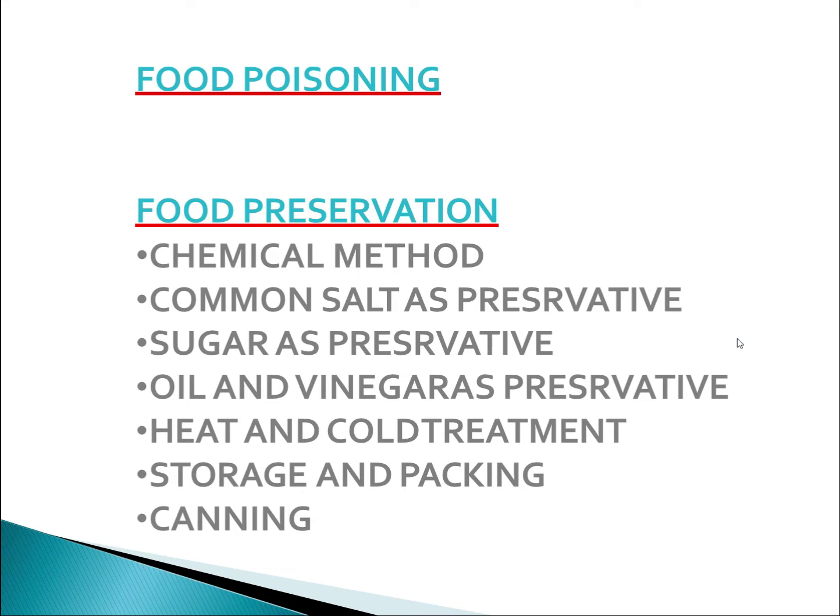The next is sugar as preservative. When we eat jam, jellies and squashes, sugar is used to preserve them. Sugar reduces the moisture content, which inhibits the growth of food spoiling microbes. Then there is oil and vinegar as preservative. By using oil and vinegar, that is acetic acid, we can stop the spoilage of pickles, because bacteria cannot grow in the environment formed by these preservatives. Vegetables, fruits, fish and meats are often preserved by this method.